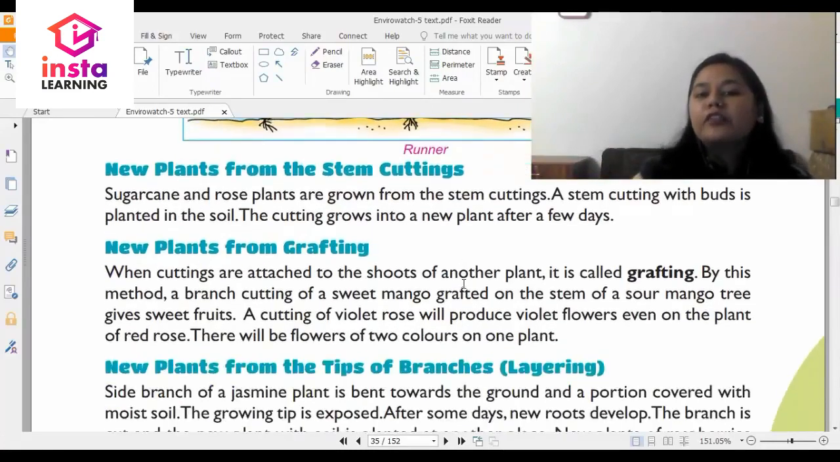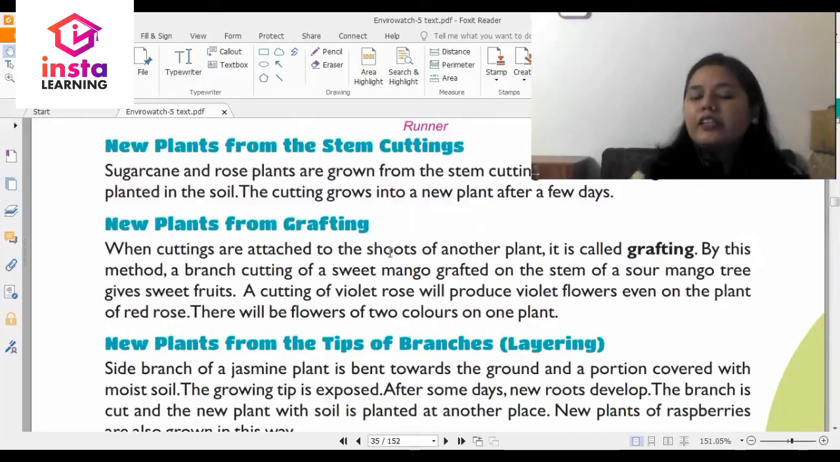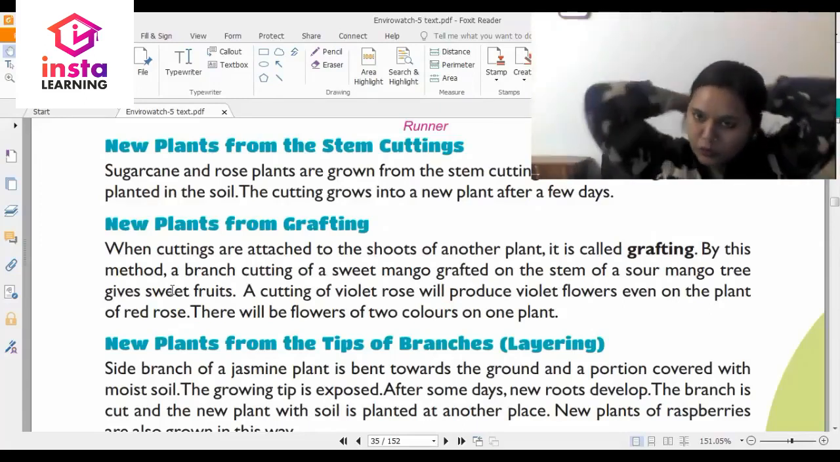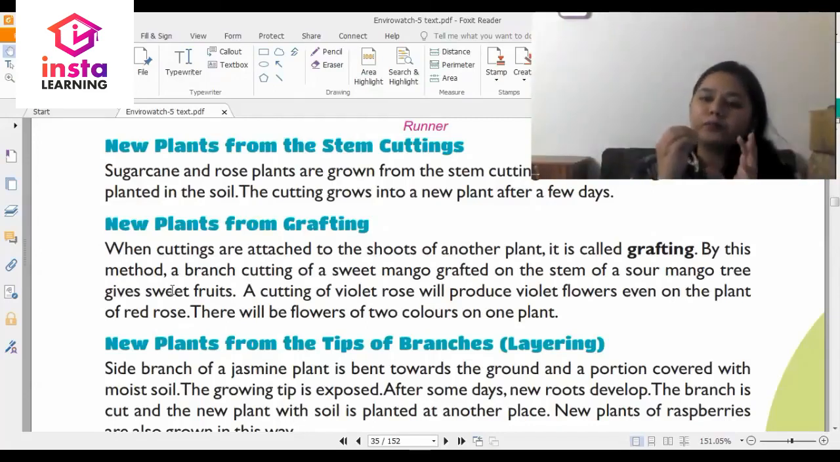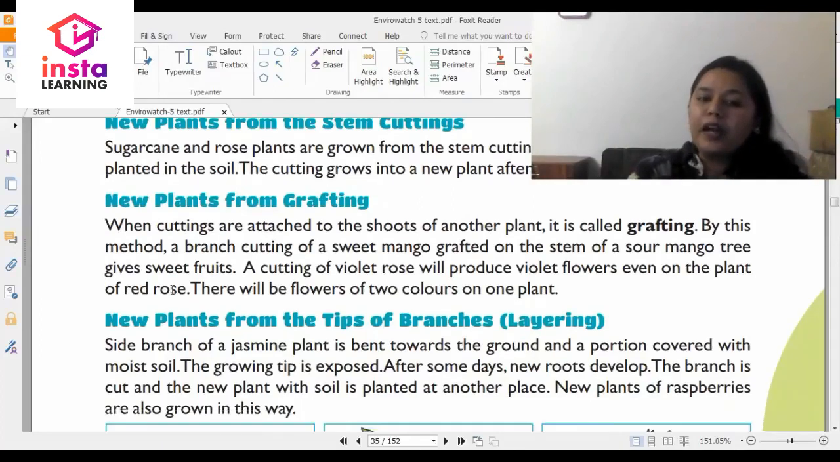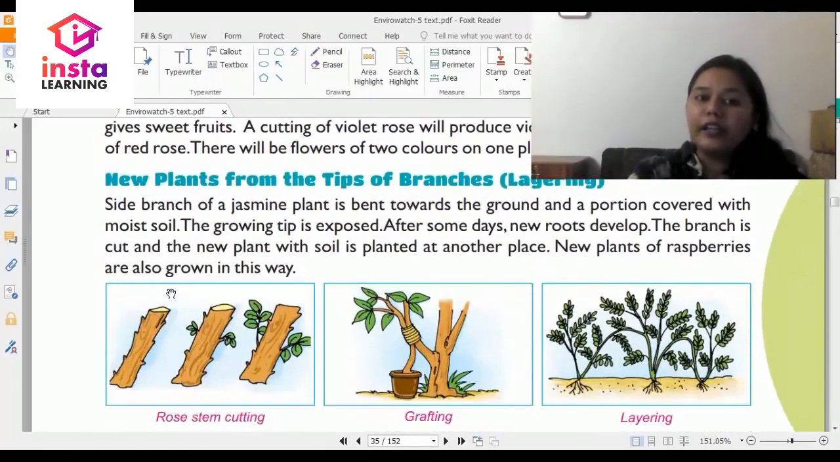Then you have new plants from grafting. When cuttings are attached to the shoots of another plant, it is called grafting. By this method, a branch cutting of a sweet mango grafted on the stem of a sour mango tree gives sweet fruits. A cutting of a violet rose will produce violet flowers even on the plant of a red rose. So this is like a mix and match of plants. You cut the shoot of one plant, put it in the other plant, and then you will see it growing.